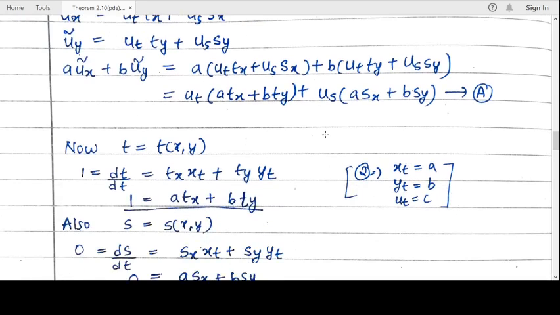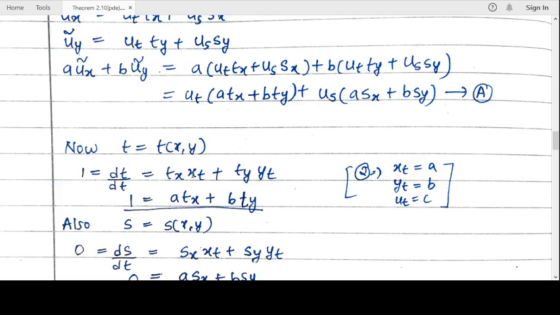Now we will calculate what these quantities inside the brackets are. Now we know t is a function of x and y. So when you differentiate t with respect to t, dt/dt is as usual 1. Okay, it's trivial.